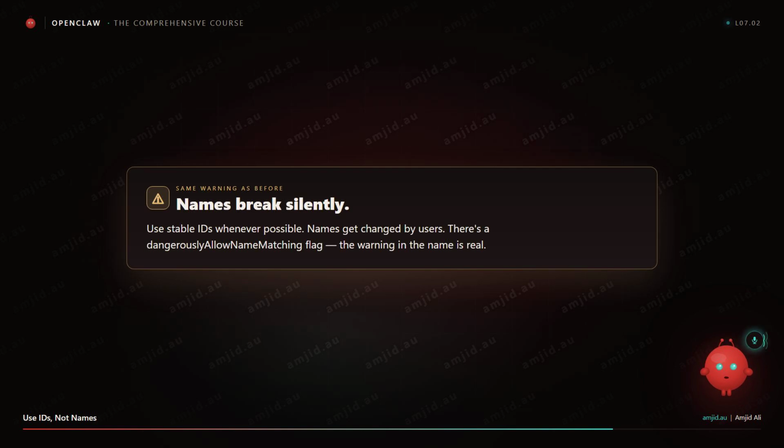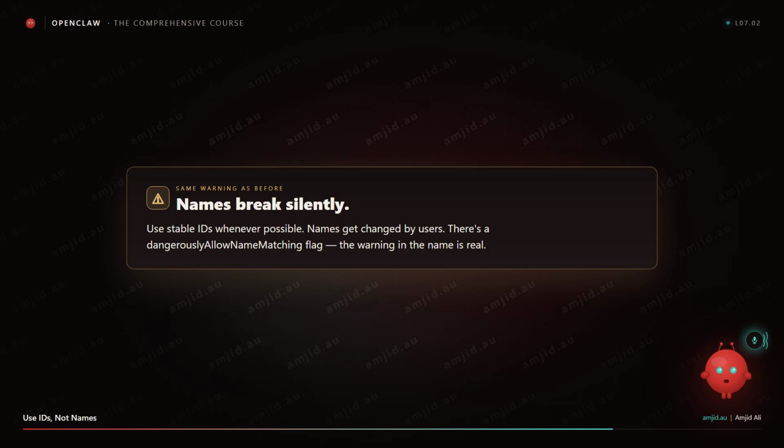A note on allowFrom format. Be strict. Use stable IDs, not names. Names can be changed by the user, breaking your allow list silently. There is a flag called dangerouslyAllowNameMatching for cases where you really need name-based matching, but the warning is right there in the name.